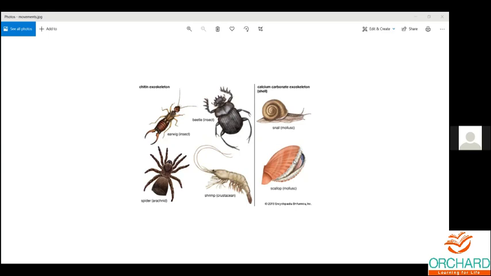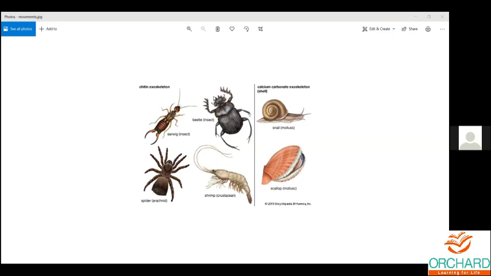The skeletal system will be very hard in nature. When you look at the snail, the house of the snail is also very hard and cannot be broken that easily. Some insects like the beetle, the rice borer, you might have seen in rice that has not been used for a very long time. The exoskeletal system of the rice borer will be very hard. And in spiders, the exoskeletal system is also very hard.